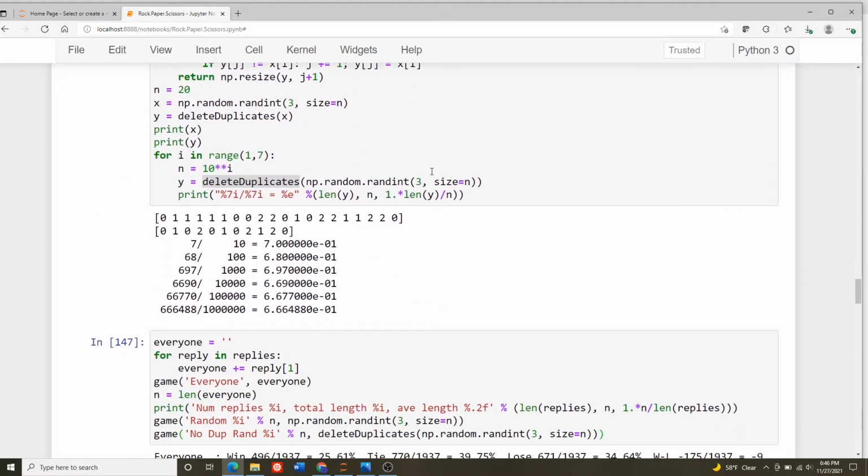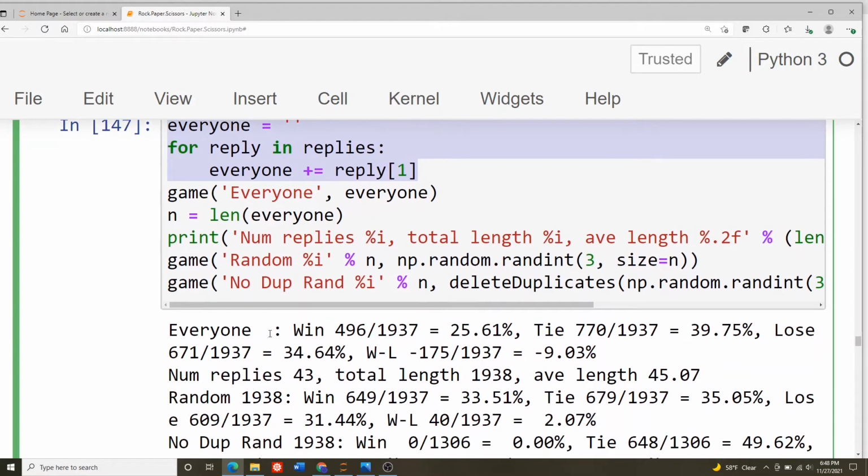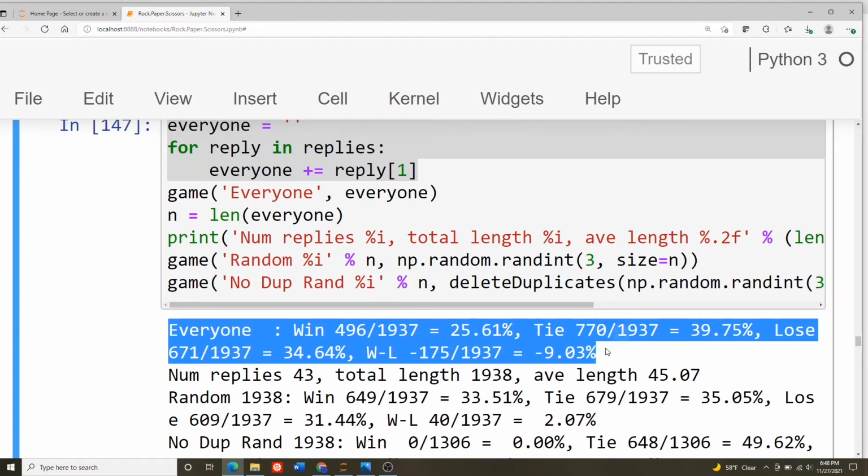What's the next thing I wanted to show? Now let's analyze everyone all at once. Let's form one giant string out of everybody's replies. So I'm taking all 43 replies and concatenating them into one giant game and seeing how we did against this algorithm. So that's this line here. There were 1,938 random numbers. Remember, we skipped the first one because we need to look backwards in order to play.